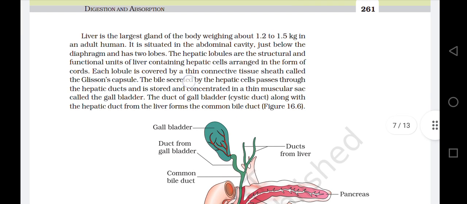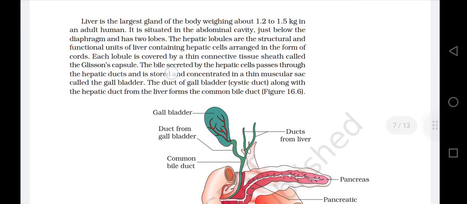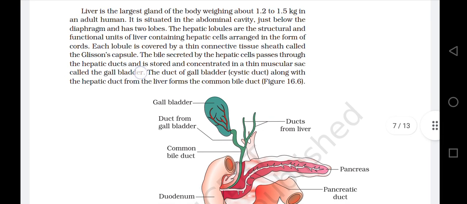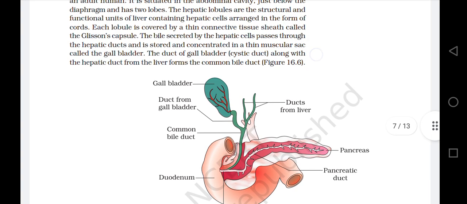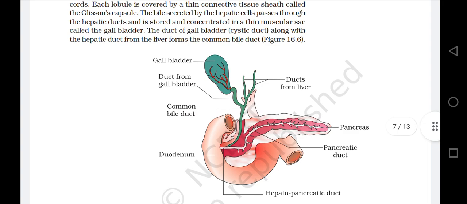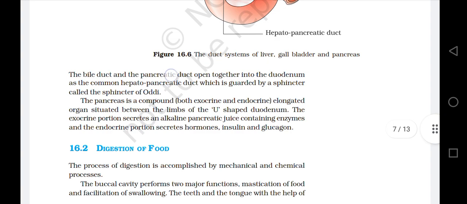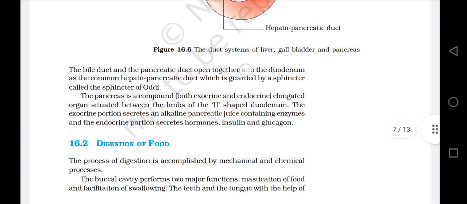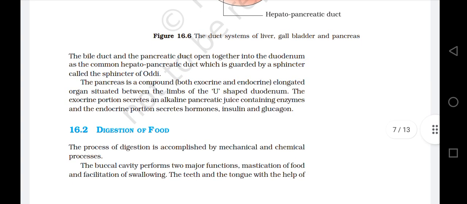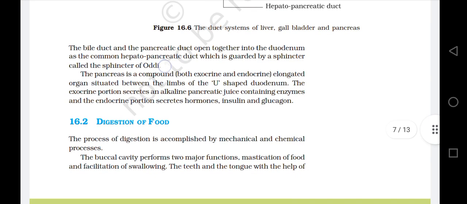The bile secreted by the hepatic cells passes through the hepatic ducts and is stored and concentrated in a thin muscular sac called the gallbladder. The duct of gallbladder, cystic duct, along with the hepatic duct from the liver forms the common bile duct. Figure 16.6. The bile duct and the pancreatic duct open together into the duodenum as the common hepatopancreatic duct, which is guarded by a sphincter called the sphincter of Oddi. This opening site is called ampulla of Vater.